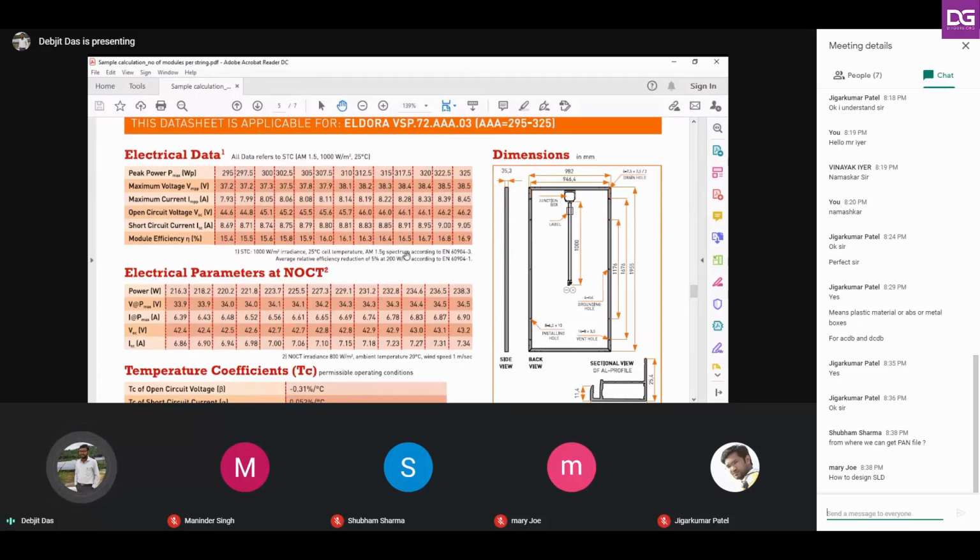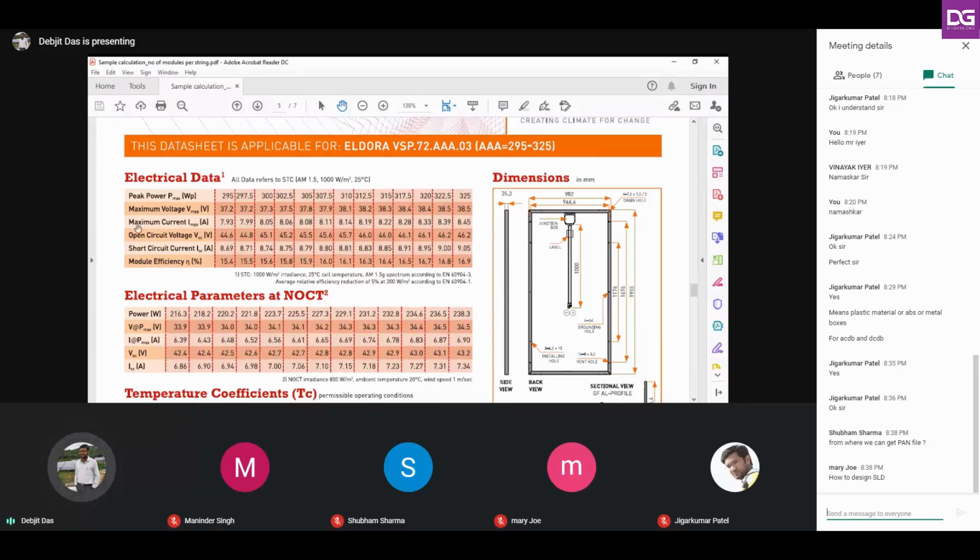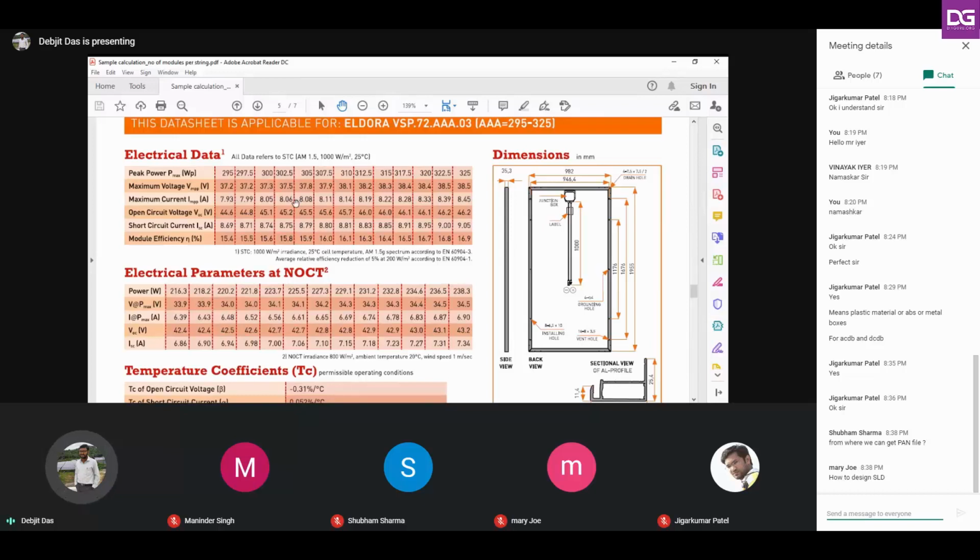So, again, this is the electrical data, and this is also electrical data. This data is at STC, which stands for standard test condition. These are the values obtained when the module is tested at the factory before dispatch.